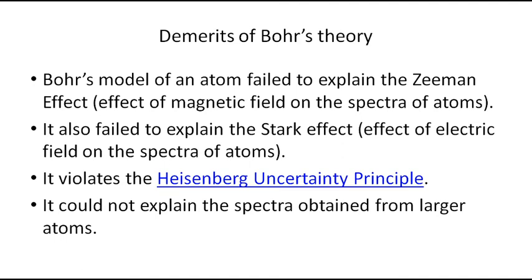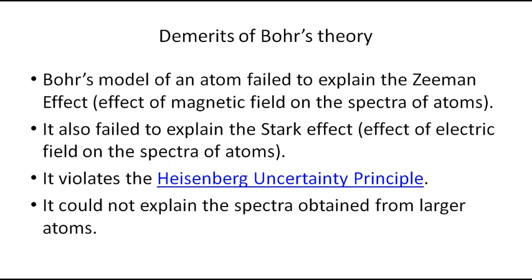And one more demerit is that it violates Heisenberg's uncertainty principle. This cannot be explained by Bohr's theory. And it could not explain the spectra for larger atoms. See, hydrogen is a one-electron species, is it not? Only one electron it has.